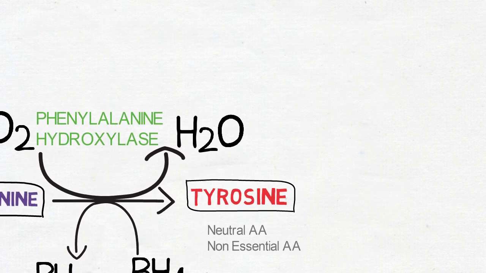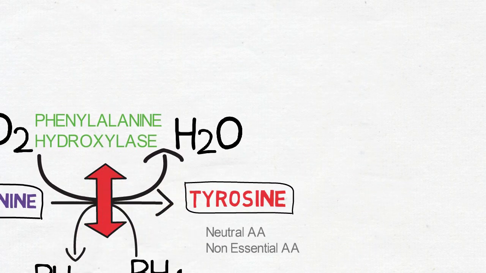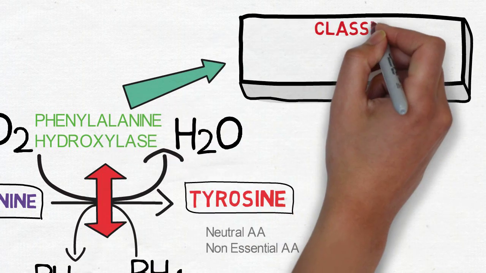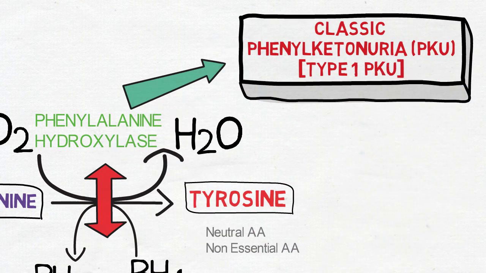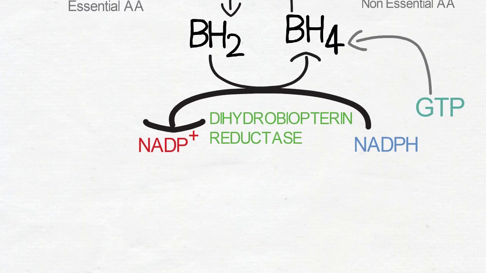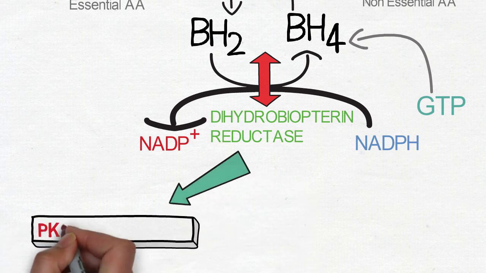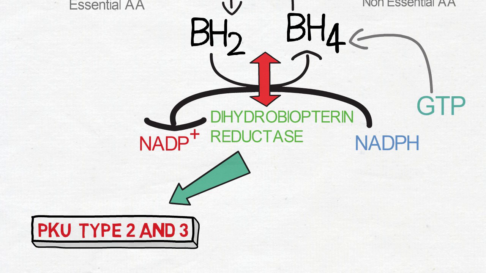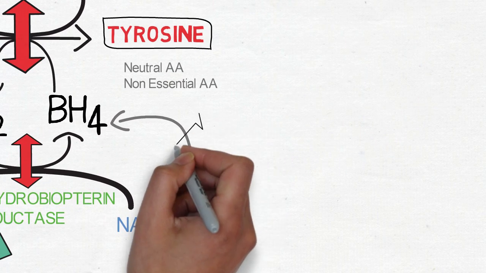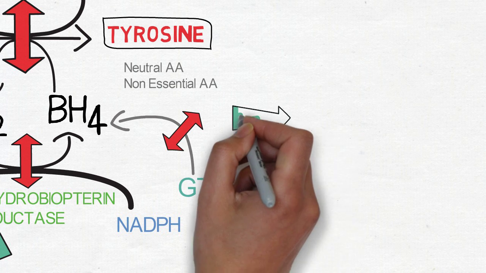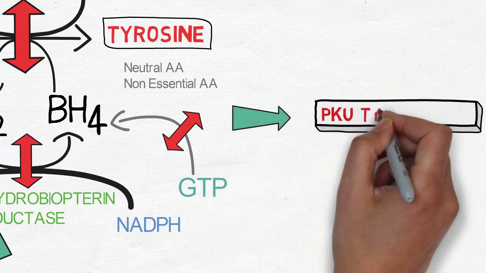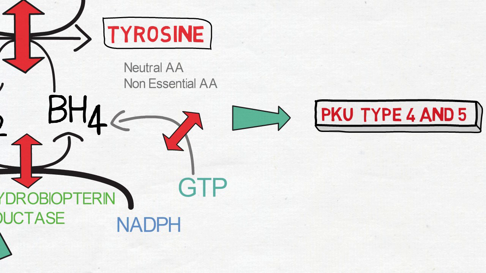If there is deficiency of phenylalanine hydroxylase due to mutation of the PAH gene, this results in classic phenylketonuria or type 1 PKU. If the dihydrobiopterin reductase enzyme is deficient, we have phenylketonuria type 2 and 3. If GTP cannot be converted to BH4, we get phenylketonuria type 4 and 5. In all these conditions, phenylalanine cannot be converted to tyrosine and there is an increase in the level of phenylalanine. This is now channeled to alternative metabolic pathways.